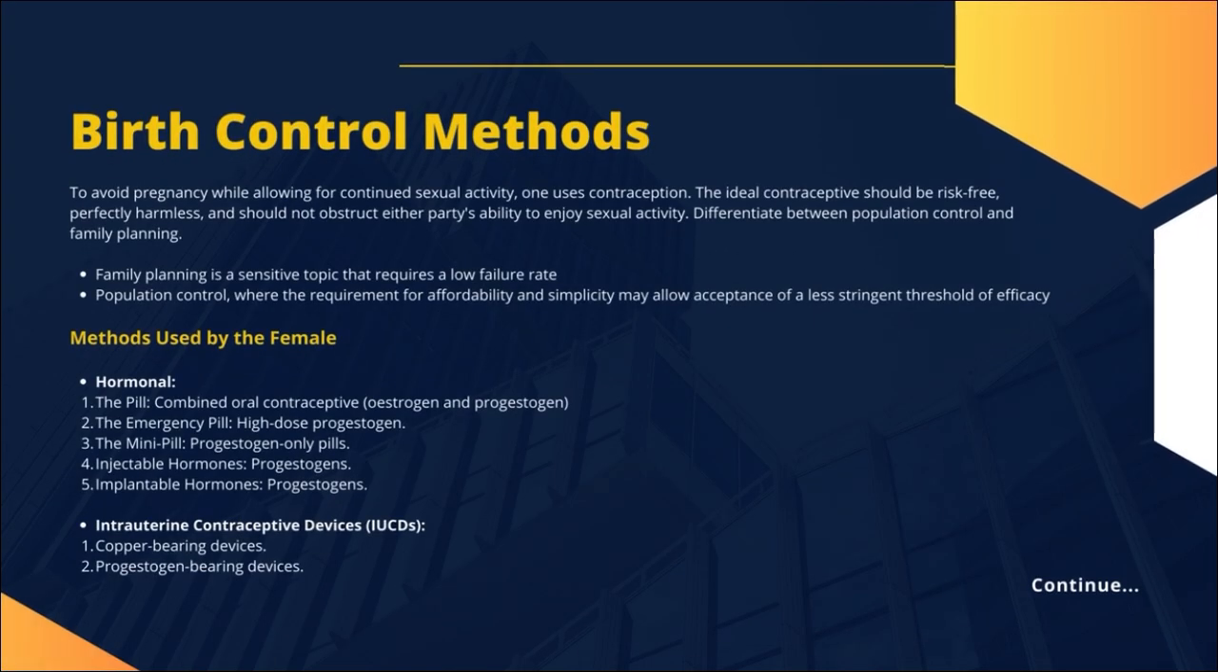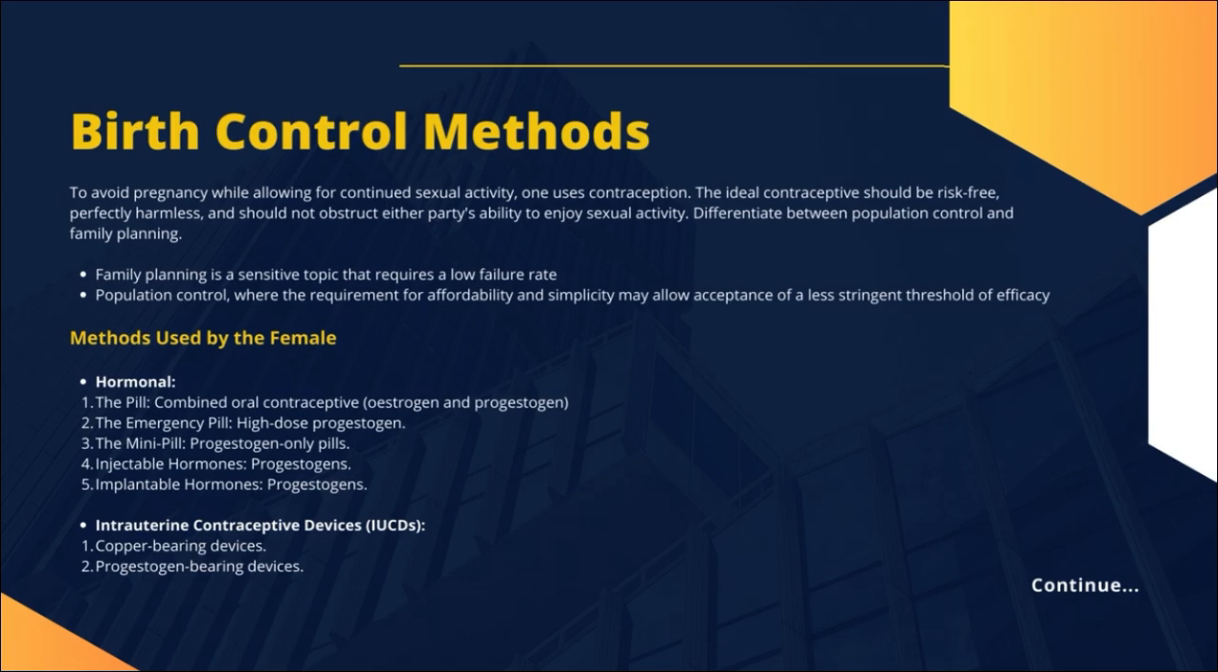Birth control methods. To avoid pregnancy while allowing for continued sexual activity, one uses contraception. The ideal contraceptive should be risk-free, perfectly harmless, and should not obstruct either party's ability to enjoy sexual activity. Differentiate between population control and family planning. Family planning is a sensitive topic that requires a low failure rate. Population control, where the requirement for affordability and simplicity may allow acceptance of a less stringent threshold of efficacy.